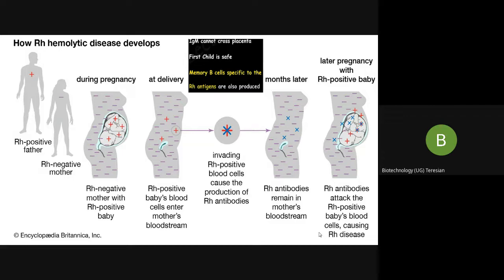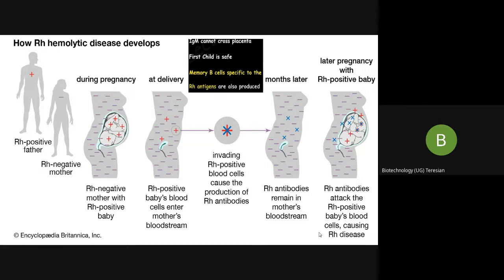And moreover, since the child is delivered by the mother, this first Rh positive child is safe, depending on the amount of fetal RBC which enters into the mother's circulation. So, what did we say now? The first child is safe because no autoantibodies from the mother have entered into the fetus, because she was not exposed at all to the fetal RBC.